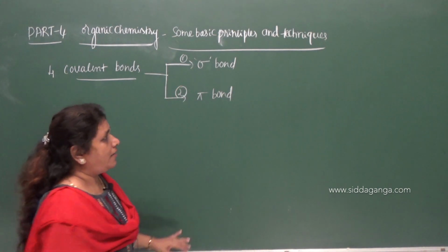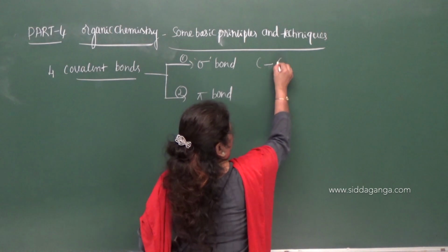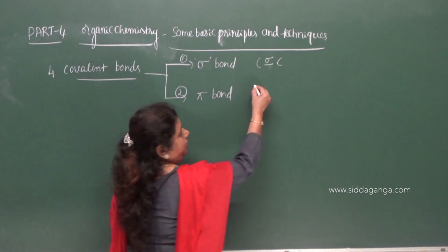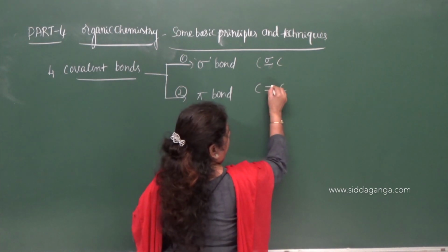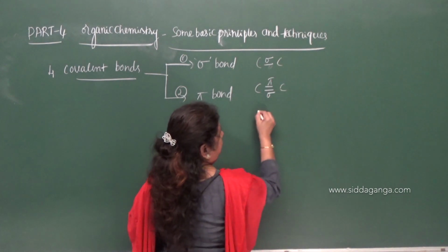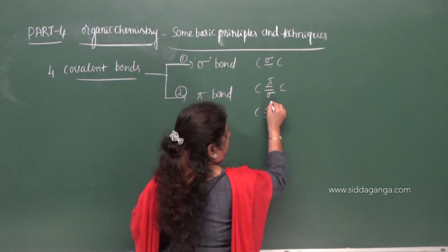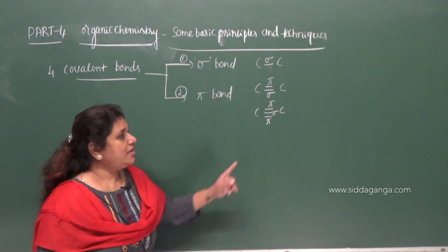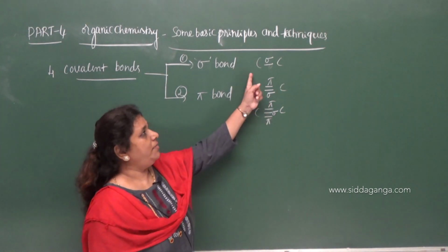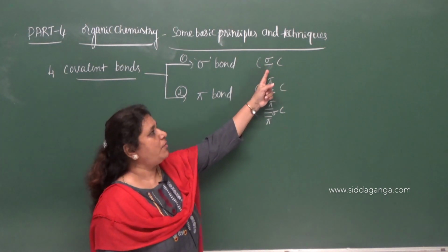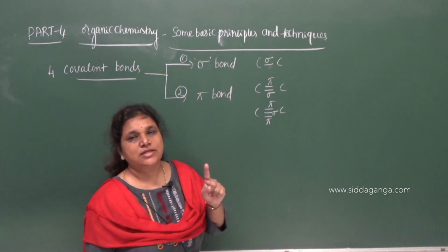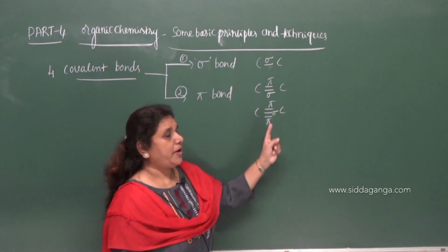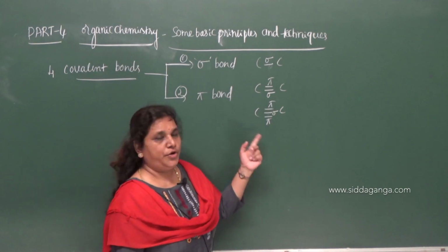Between carbon and carbon, only 1 sigma bond formation is possible, along with 1 pi bond, or 2 pi bonds.